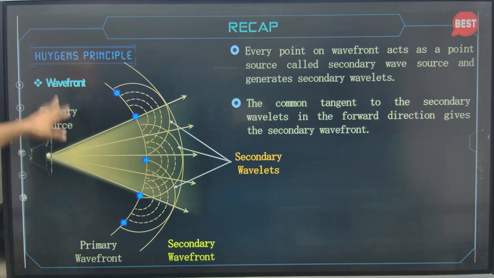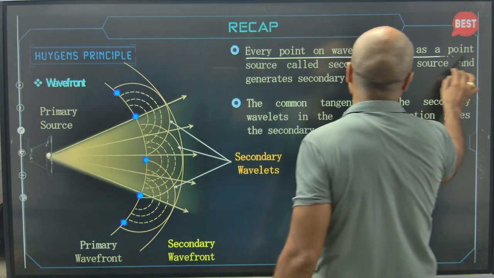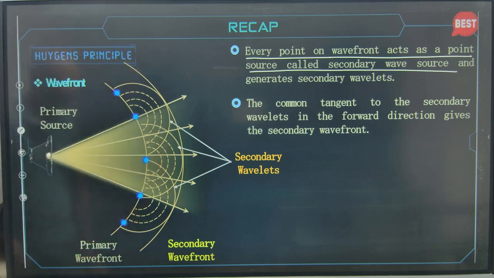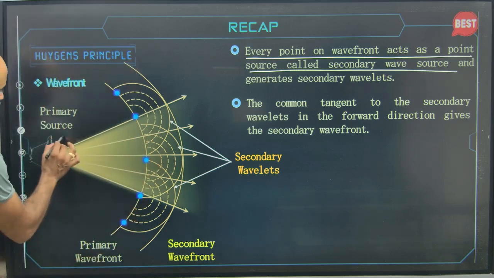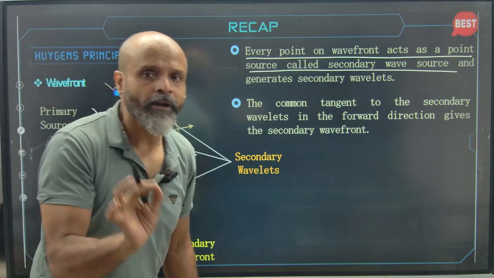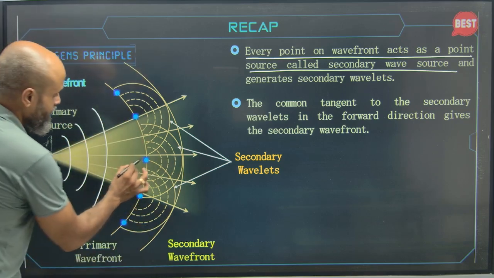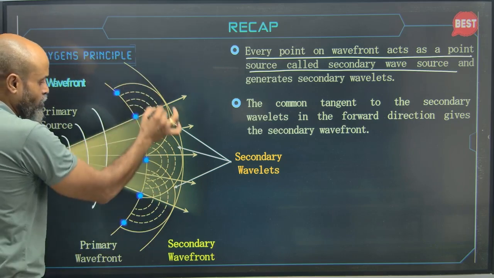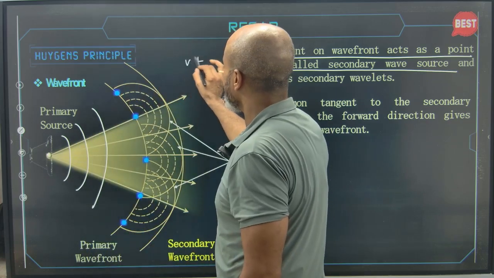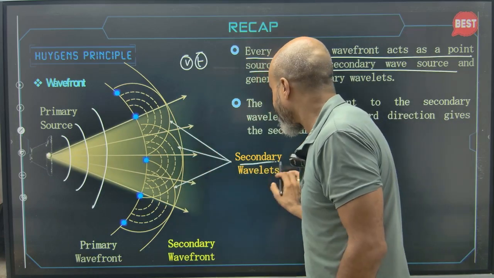Okay. All right. So what does Huygens principle state? That every point on the wavefront acts as a point source called a secondary wave source. So this is the new wavefront that we have got. There are many wavefronts, and this is the new wavefront. Now on this new wavefront, all points will behave as sources of secondary wavelets. Now when we draw a common tangent, what will be the radius of these? This will be v into t, which is the velocity of light in the medium into time. So these will form secondary wavelets.